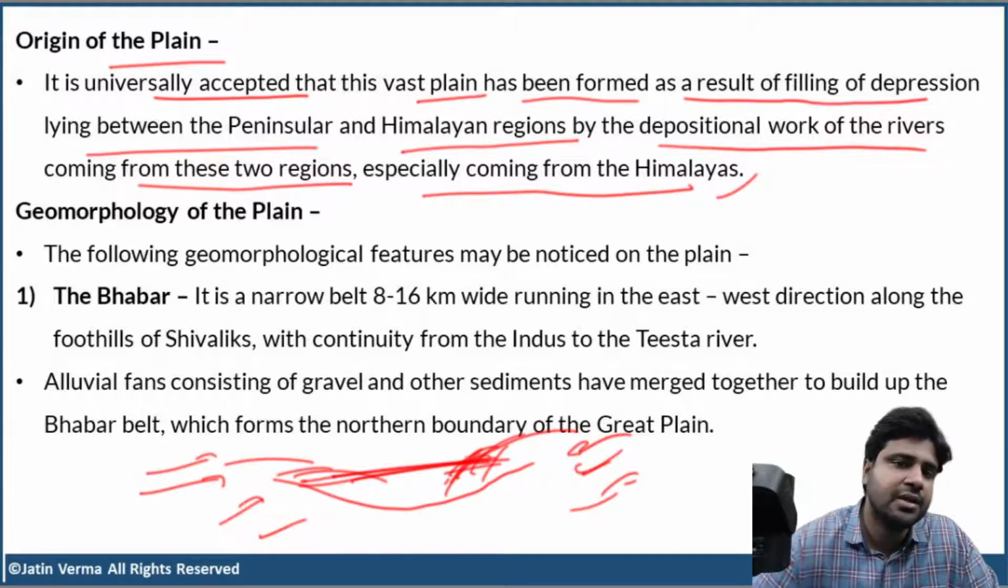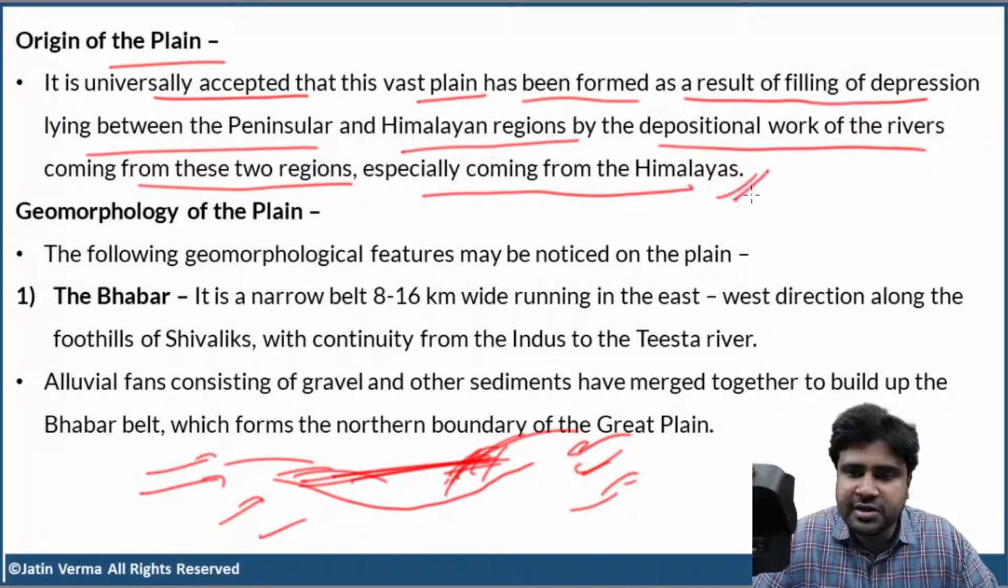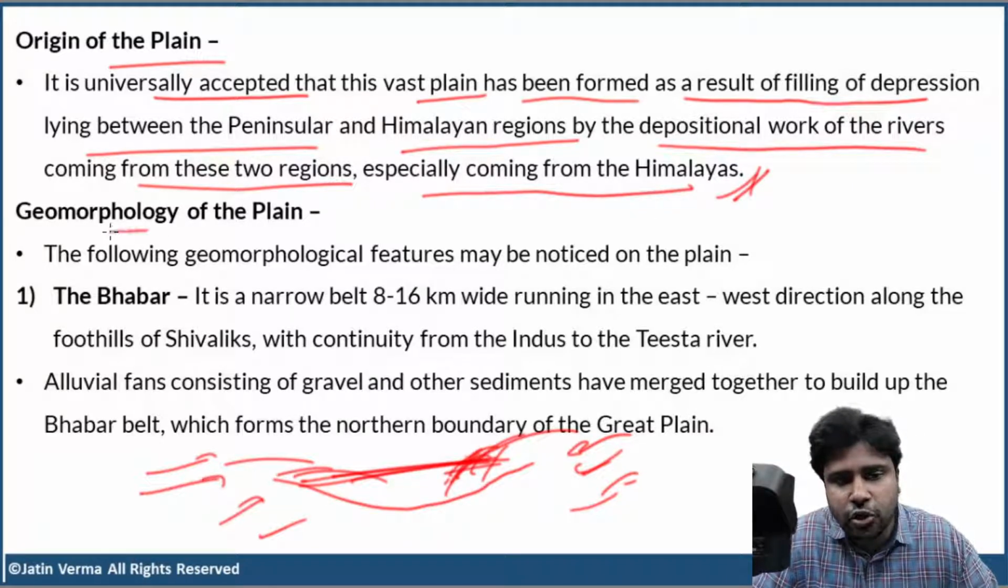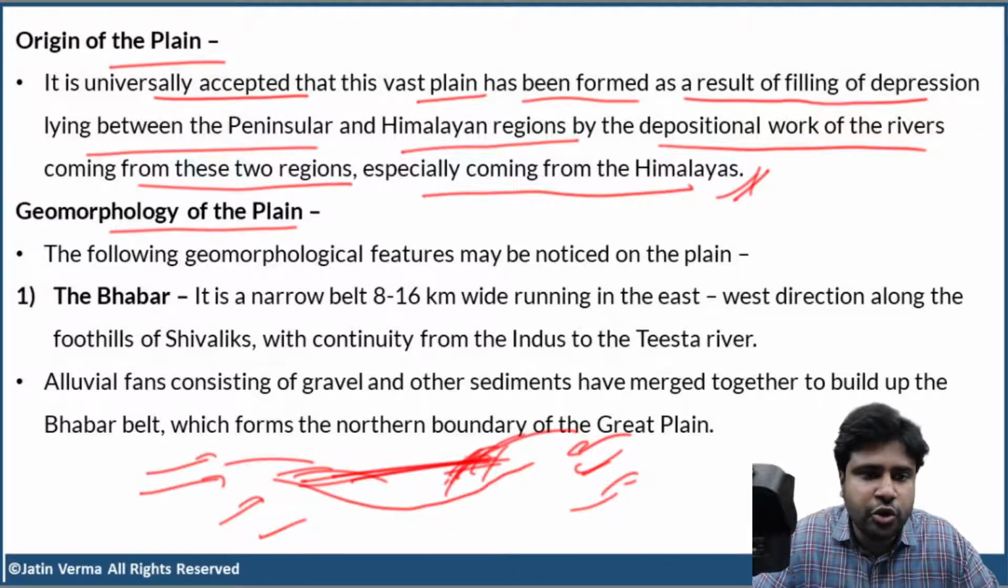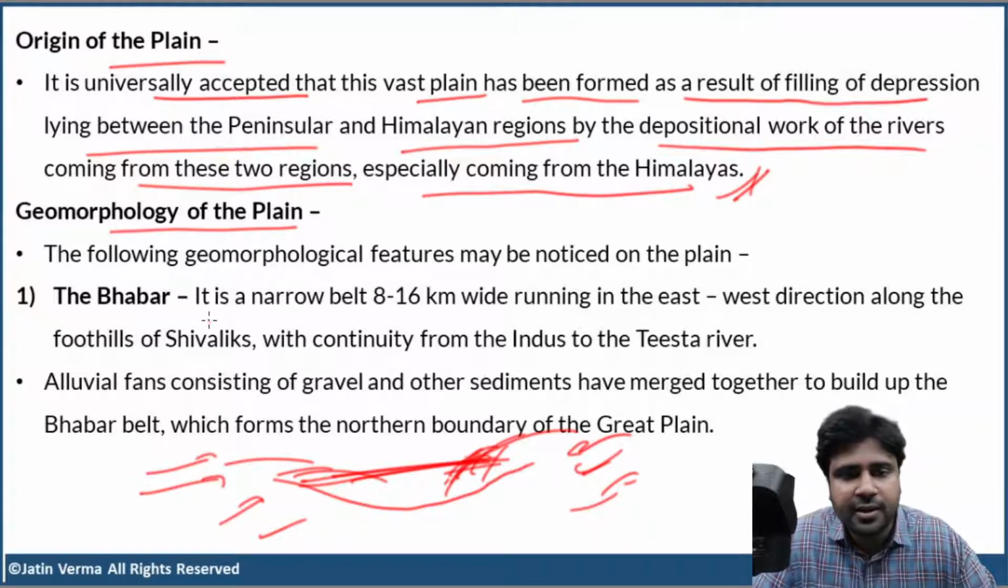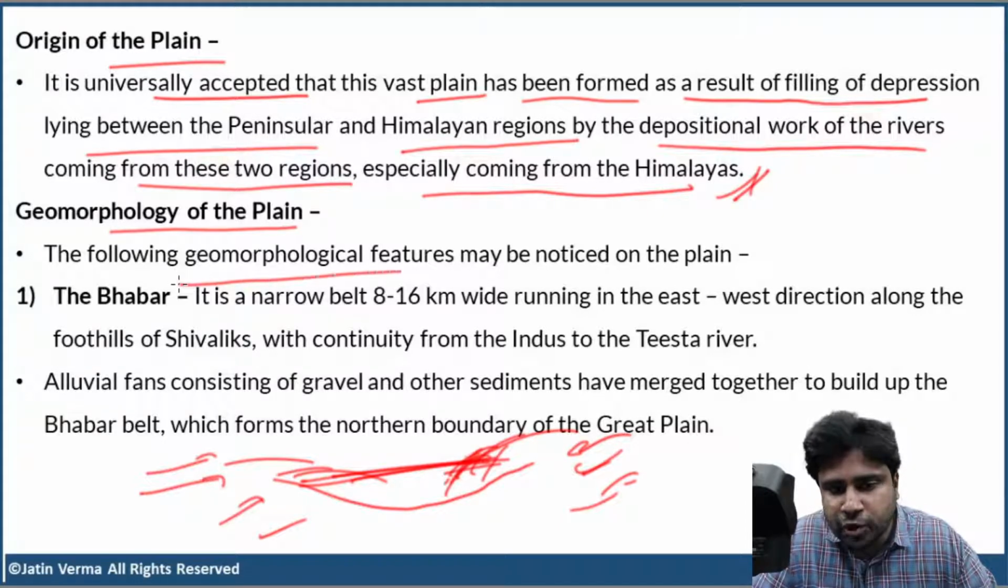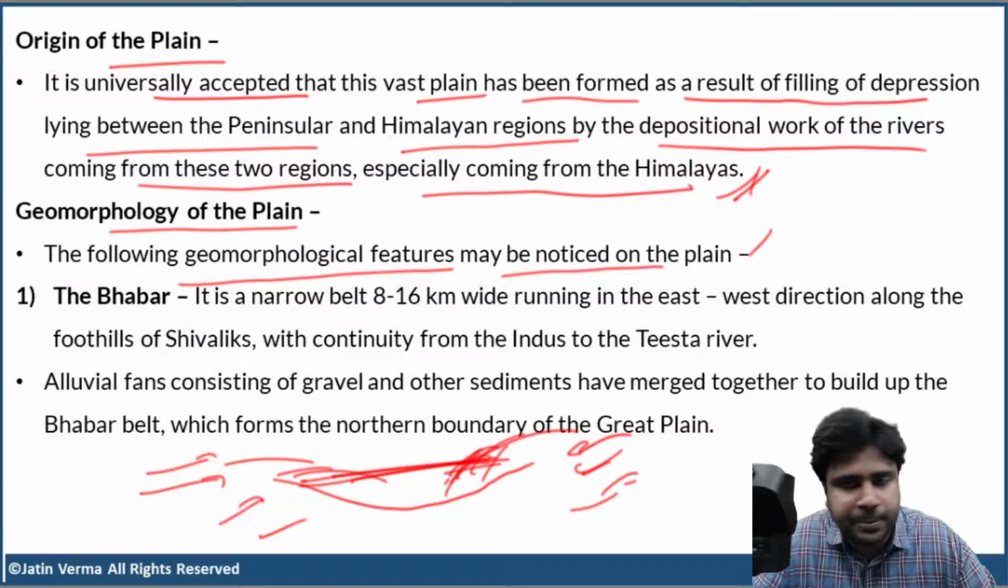Okay. So I hope you understood this, guys. Origin of the plain. Next, geomorphology of the plain. Let us try to understand the various geomorphological features of the plain. Okay. Now, the following geomorphological features may be noticed on the plain.